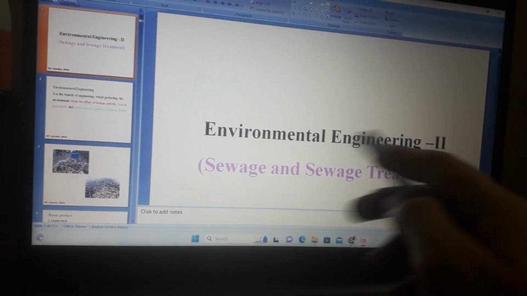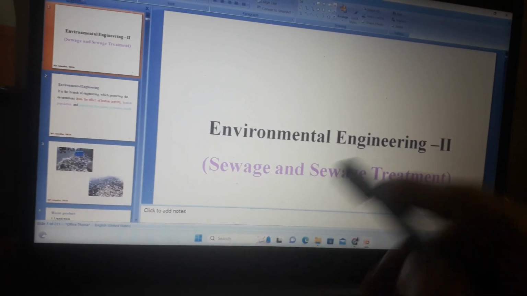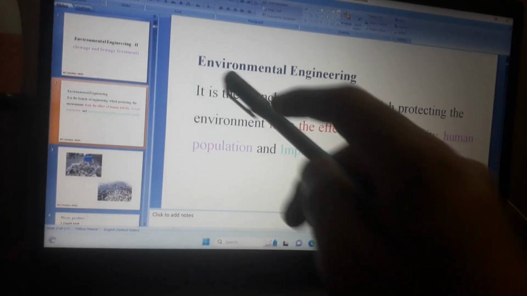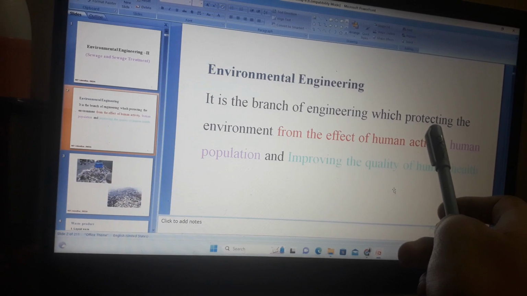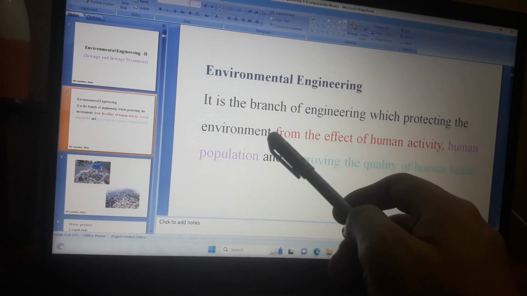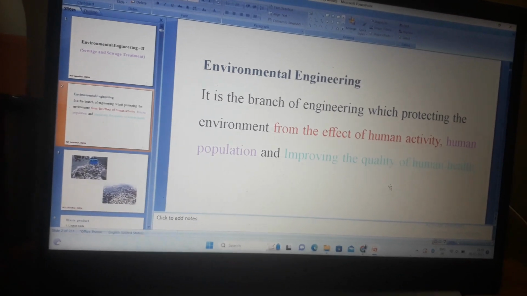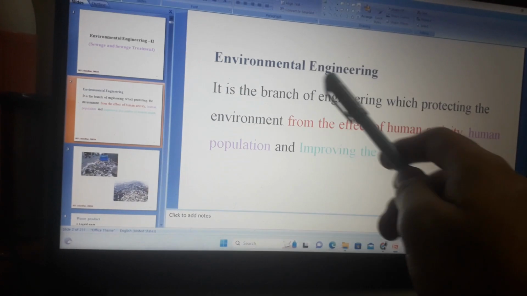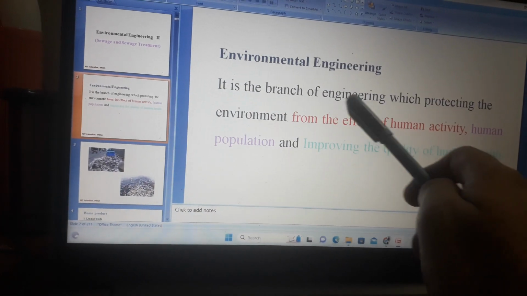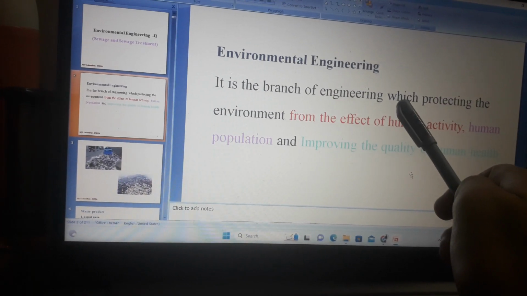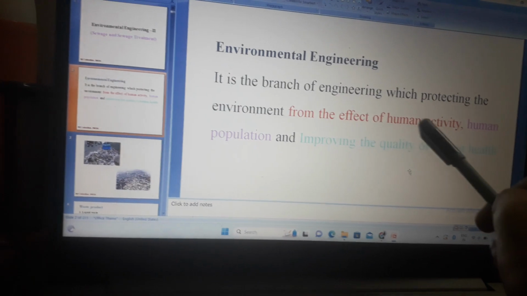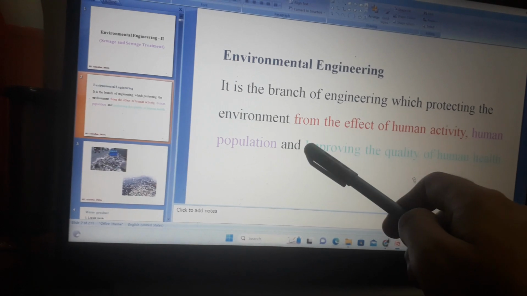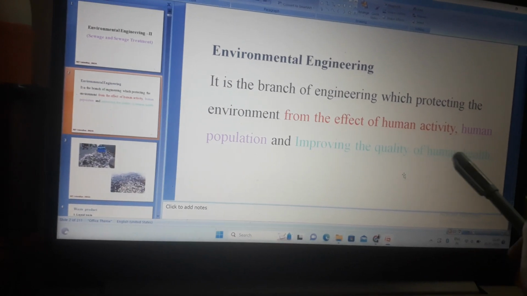Environmental engineering, second. Sewage and sewage treatment. Environmental engineering is the branch of engineering which protects the environment. It helps in protecting the environment from the effect of human activity, human population, and improving quality of human health.